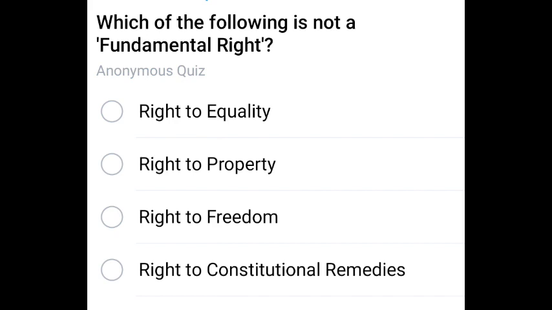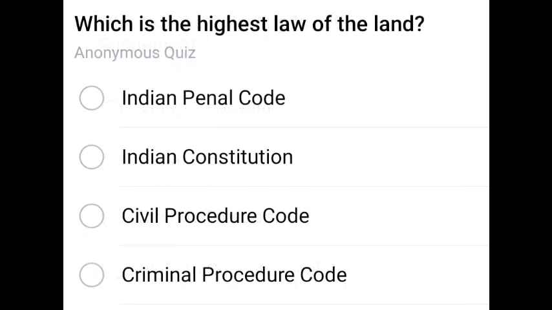Which of the following is not a fundamental right? The correct answer is right to property. Option 2 is not a fundamental right.